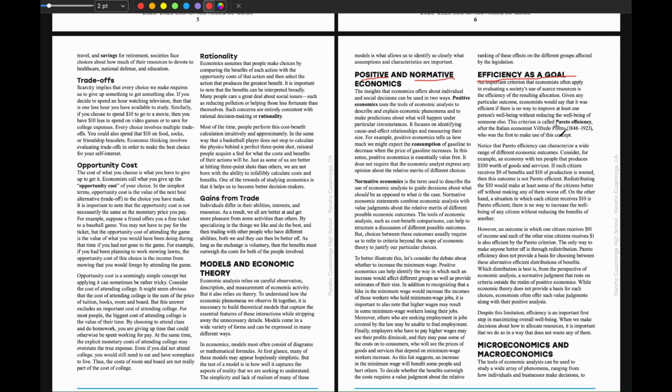And finally, or second to last, concept is efficiency. Efficiency as a goal. Now, what is efficiency? The most important concept in efficiency is Pareto efficiency. What does it mean to be Pareto efficient? What this means is that, for example, if you're dividing up a pizza among, let's say, 3 people, and I give this entire pizza to one guy, is this Pareto efficient? It is Pareto efficient. Is it fair? Being fair is a normative judgment. Therefore, Pareto efficient does not include fair, because this pizza is given to one person and no slices are left.